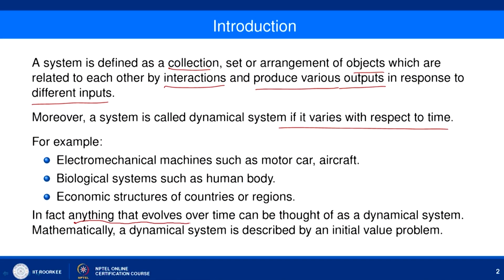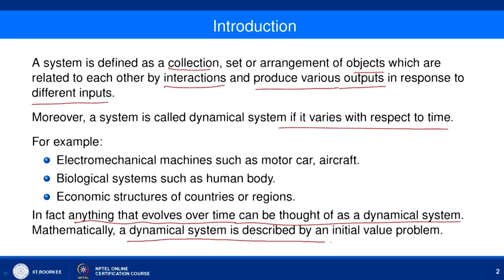In fact, anything that evolves over time can be thought of as a dynamical system. So, any system which evolves over time, we call a dynamical system. And if we model that dynamical system in terms of a mathematical model, then generally a dynamical system is described by an initial value problem of differential equation.